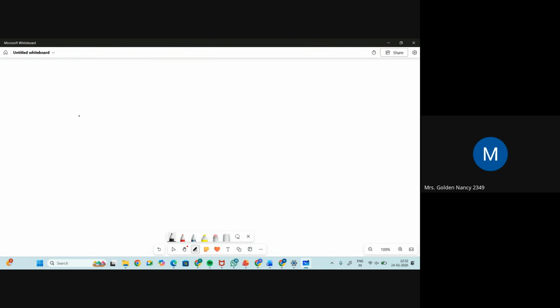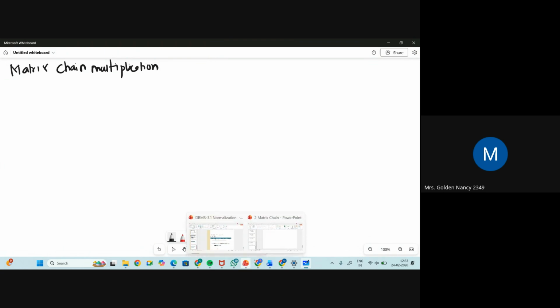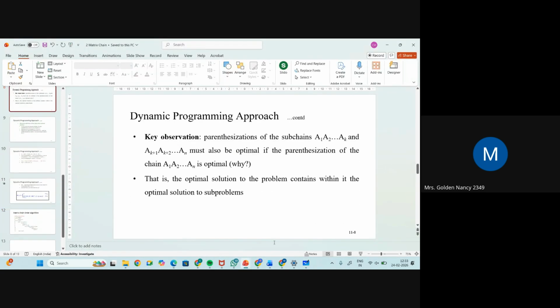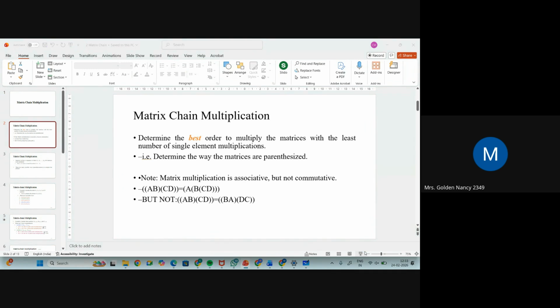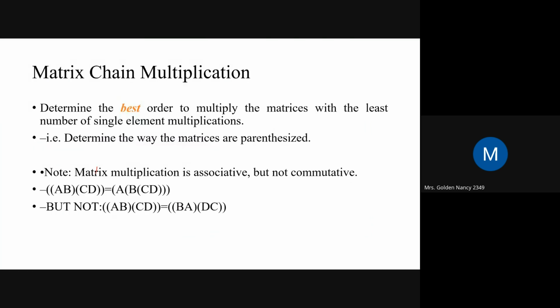The first concept that we are going to solve by using dynamic programming is matrix chain multiplication. Why are we going for matrix chain multiplication? Here we are given a chain of matrices. We are not talking about a single matrix, but about a chain of matrices. For example, A1 into A2 into A3 into A4. If we are given this chain of matrices, how can we solve it?